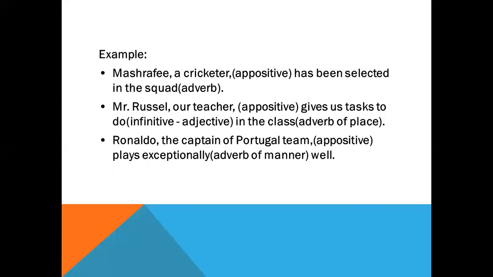So, as it is defining the proper noun Mashrafi, a cricketer is adjective. And in this way, placing an adjective after a noun is called appositive. Okay? And you need to keep in your mind that after the noun there will be a comma, and after finishing the appositive there will again come a comma. Okay?